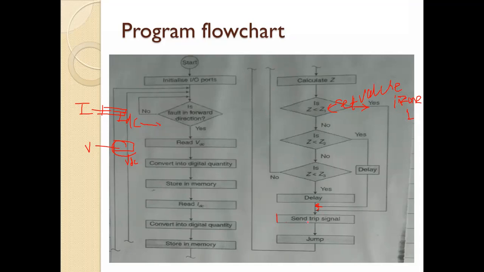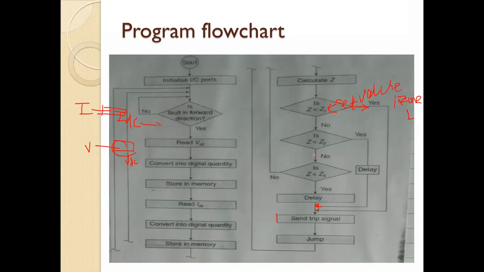Again we will jump here. And if it is no, means what? If the fault impedance is not less than this Z1, then go to the next step, that is again compare this fault impedance with zone 2 set impedance.